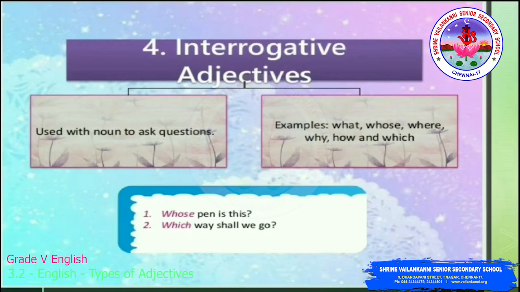Then interrogative adjective. An interrogative adjective is used with a noun to ask questions, with words like what, whose, and which. When you are asking something about a noun, for example, whose pen is this? Here I'm asking about the pen. Whose pen? So when you are asking questions about nouns, they are called interrogative adjectives.